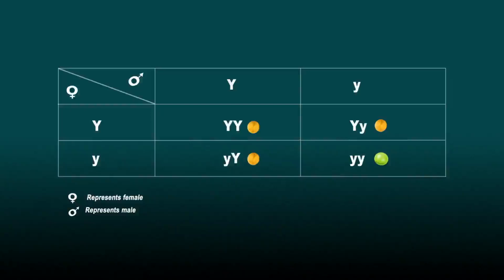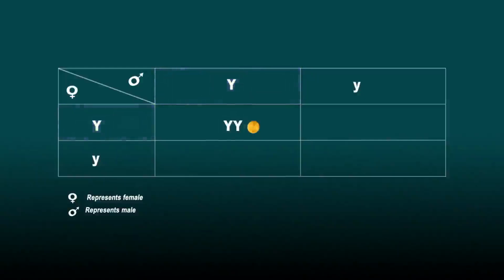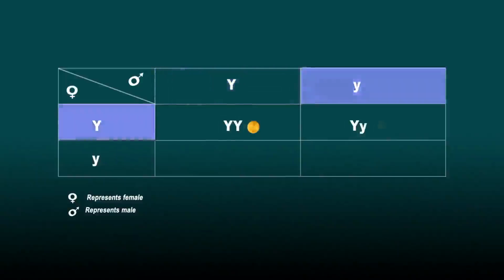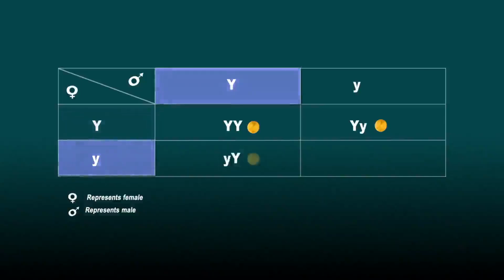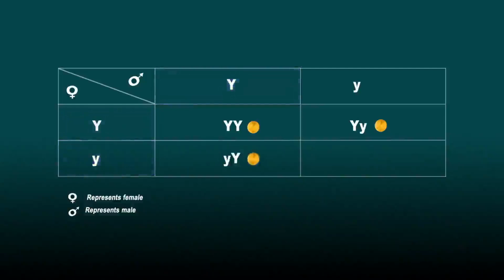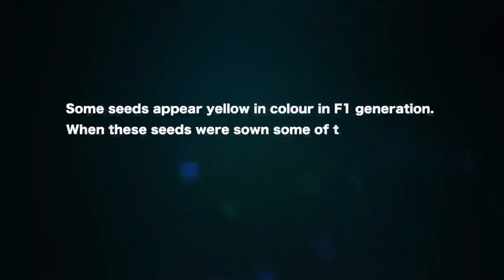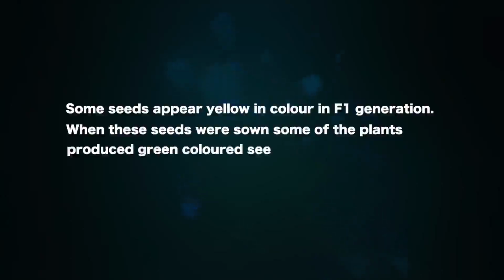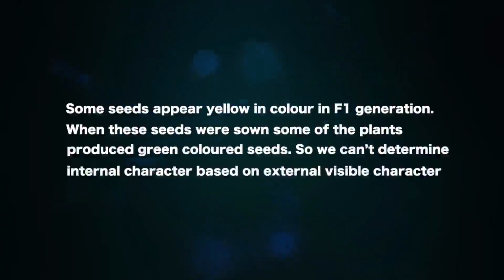Since all combinations are equally likely, capital Y capital Y will be approximately 25% and is yellow. Capital Y, small y will be approximately 25% and is yellow. Small y, capital Y will be approximately 25% and is yellow. Small y small y will be approximately 25% and is green. Some seeds appear yellow in color in the F1 generation. When these seeds were sown, some of the plants produced green color seeds. So, we can't determine the internal character based on the external visible character.